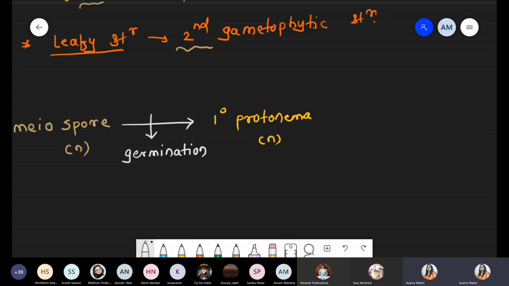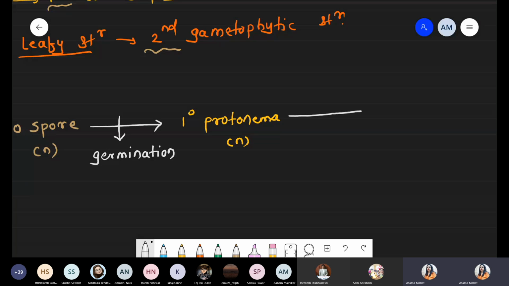Now, this primary protonema undergoes branching. Branching, understood? Branching means that initially it is a single structure, and now it shows branching. So it undergoes the process of branch development. Primary is converted into secondary. After this branching, the primary protonema is converted into secondary protonema. And the ploidy level of the secondary protonema is again haploid in nature.